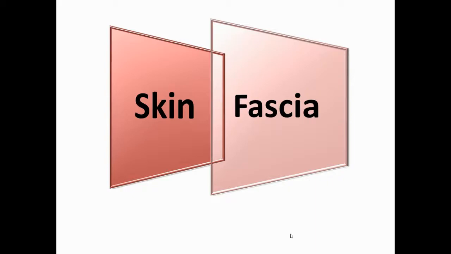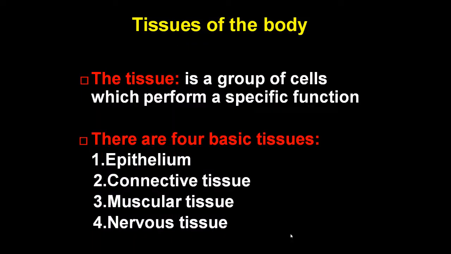We will discuss first the anatomy of the skin, and later we will discuss the anatomy of the fascia along with skin. First, we should know what the tissues present in our body are. A tissue is a group of cells which perform a specific function. There are four basic tissues: epithelium, connective tissue, muscular tissue, and nervous tissue.